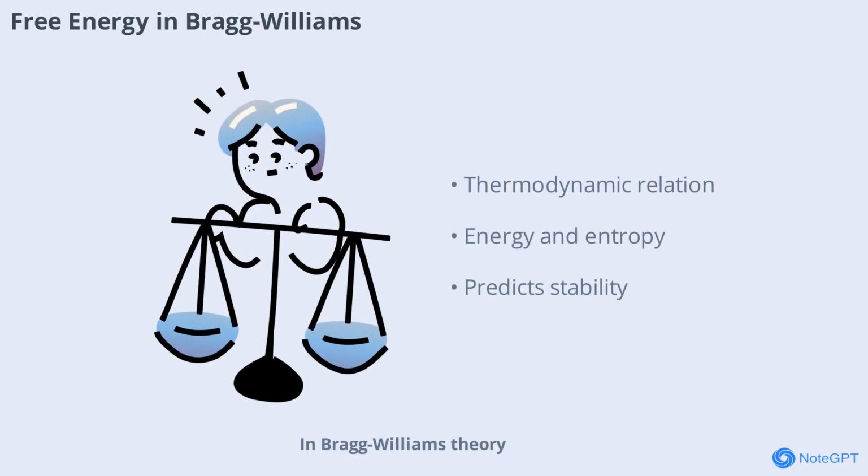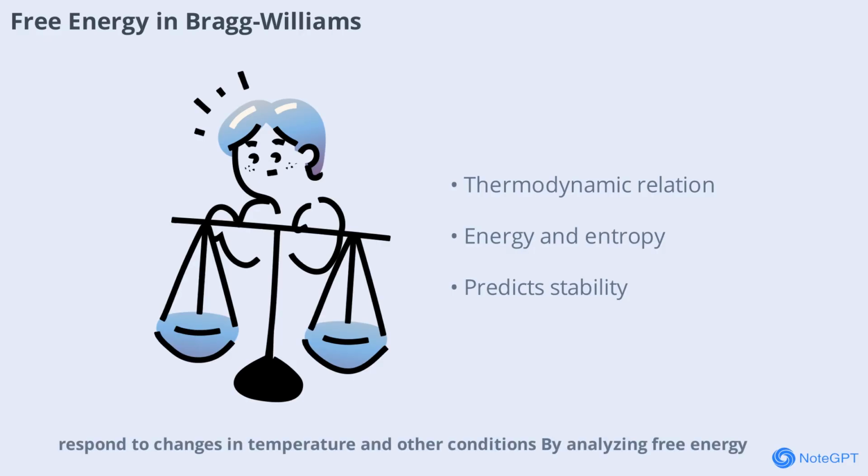In Bragg-Williams theory, free energy is defined using the thermodynamic relation F equals E minus TS, where E is the internal energy, T is the temperature, and S is the entropy. This equation captures the balance between energy and disorder in a system, providing a foundation for understanding how materials respond to changes in temperature and other conditions. By analyzing free energy, physicists can predict the stability and behavior of magnetic systems, making this relation central to the theory.